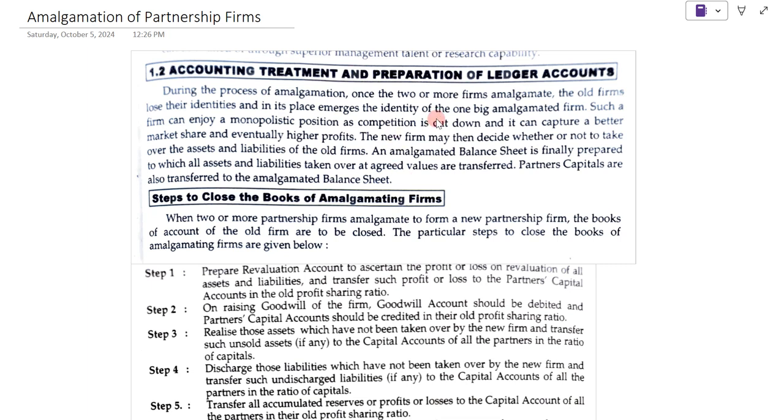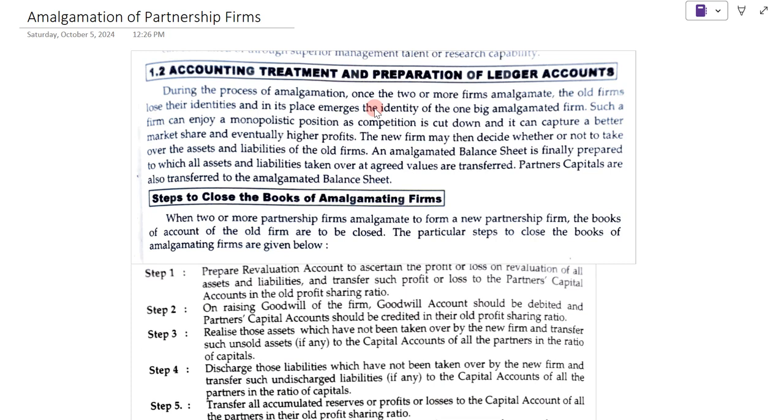During the process of amalgamation, once two or more firms amalgamate, the old firms lose their identity, and in its place the identity of one new amalgamated firm emerges.